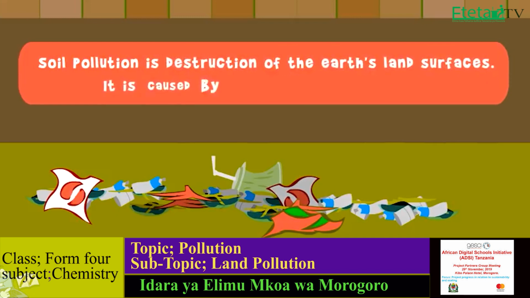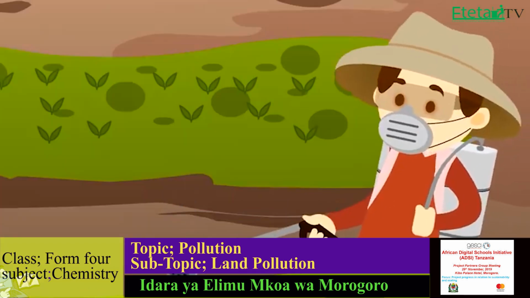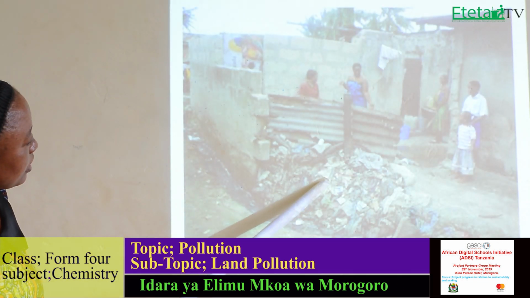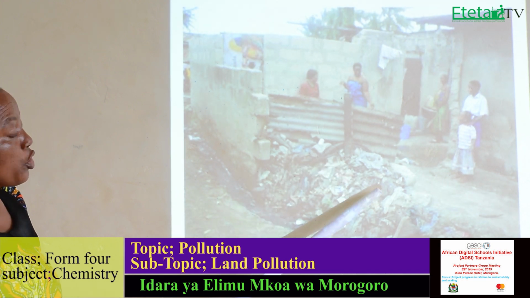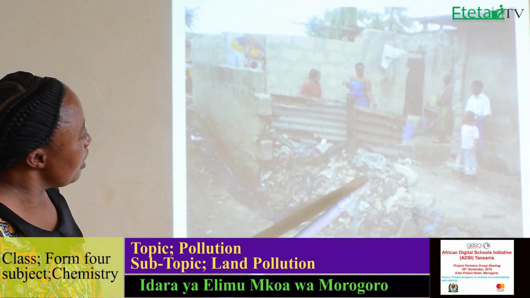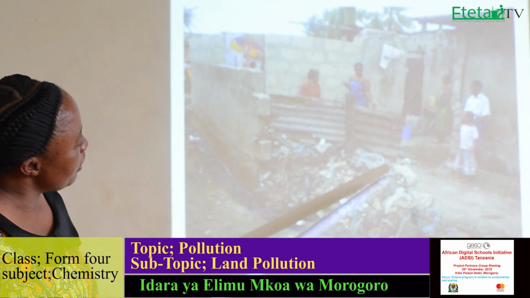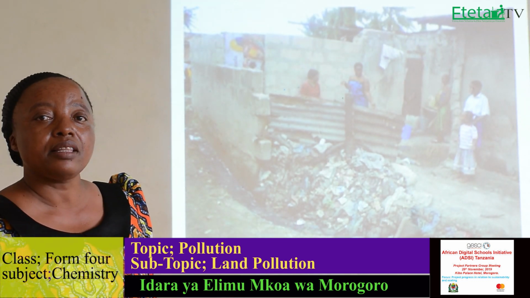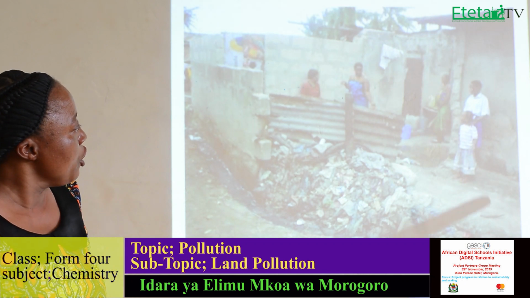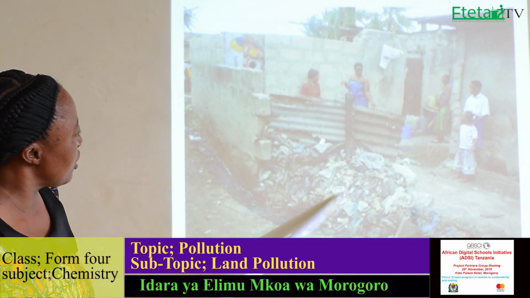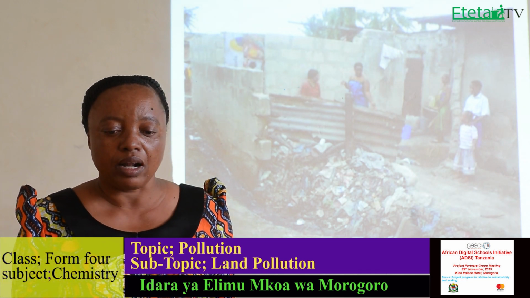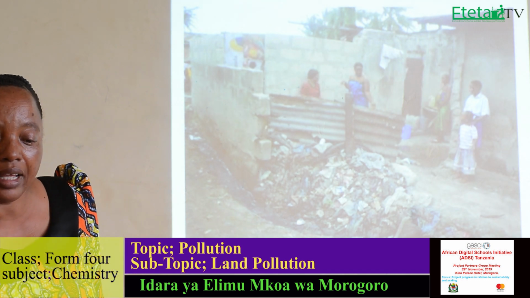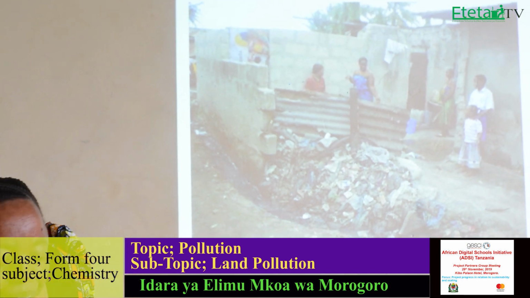Now we have an example of an area which is highly polluted with solid materials. You can see this area is highly polluted with solid materials from industries and maybe from homes, from different areas in which people have disposed of them poorly in the environment, and these have polluted the land highly. And you can see some people who are living here. So this is very dangerous for the life of people who are living around this area. That picture can show you how a polluted area can look.